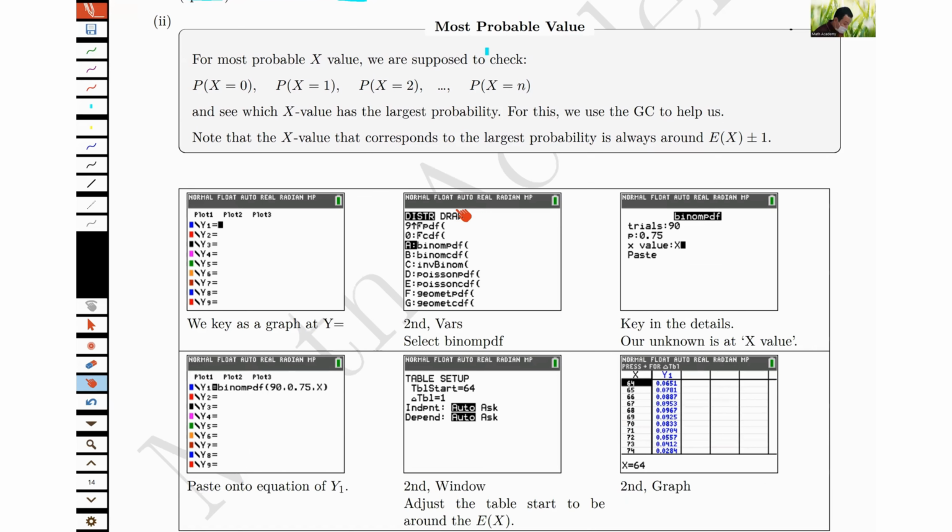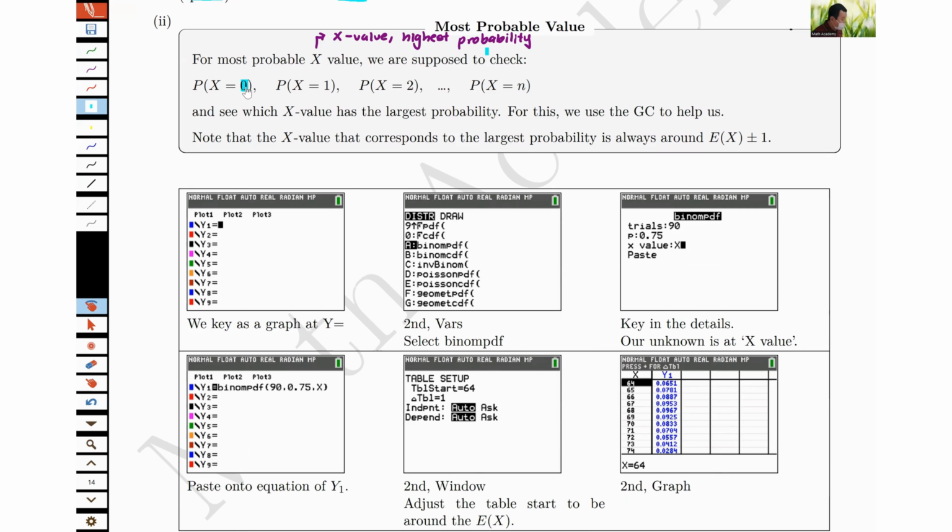We try to understand what's most probable first. Most probable X value refers to, can you give me the X value that comes with the highest probability? There are many different X values, but give me the one that has the highest probability.